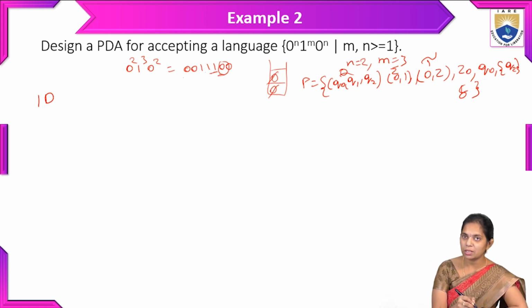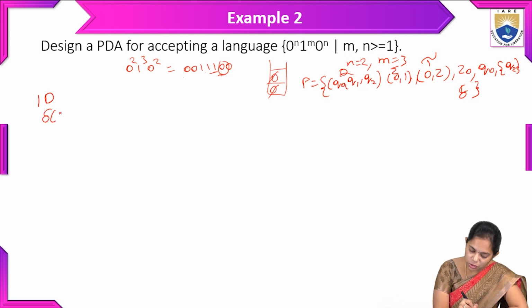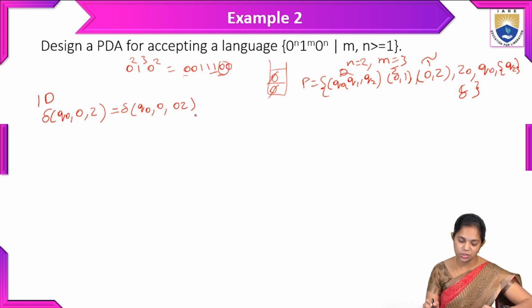For this one we have to construct an ID. So here, the transition of Q naught, 0: whenever 0 appears, we have to push 0 onto the stack. Initially the top of the stack symbol is Z, so for the transition of Q naught, comma 0, we insert the 0 along with the initial symbol.